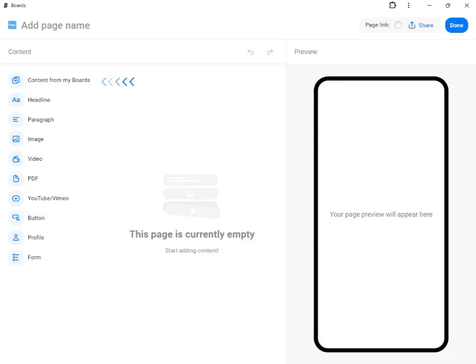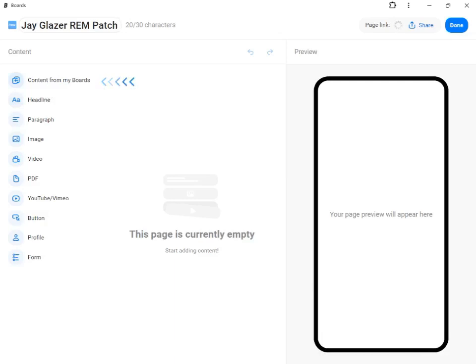So the first thing I'm going to do is give it a page name. I'm going to call it J Glazer Rem Patch. This is a name for the board that is easy for me to remember. I have 30 characters to play with. Now you can see on the left side of the page that there is content from my boards. This means that I can go into my other boards, find content, and add it to this web page.